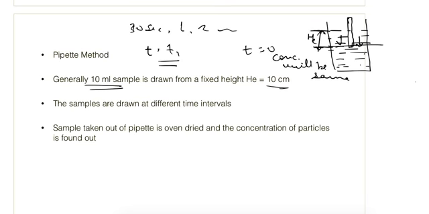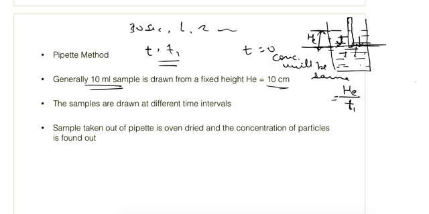What has gone below height He, we can find out as follows. If the particles are traveling from the top, we can assume that in t1 time their velocity is He by t1. So the particles whose velocity is greater than He by t1 would have crossed this distance.